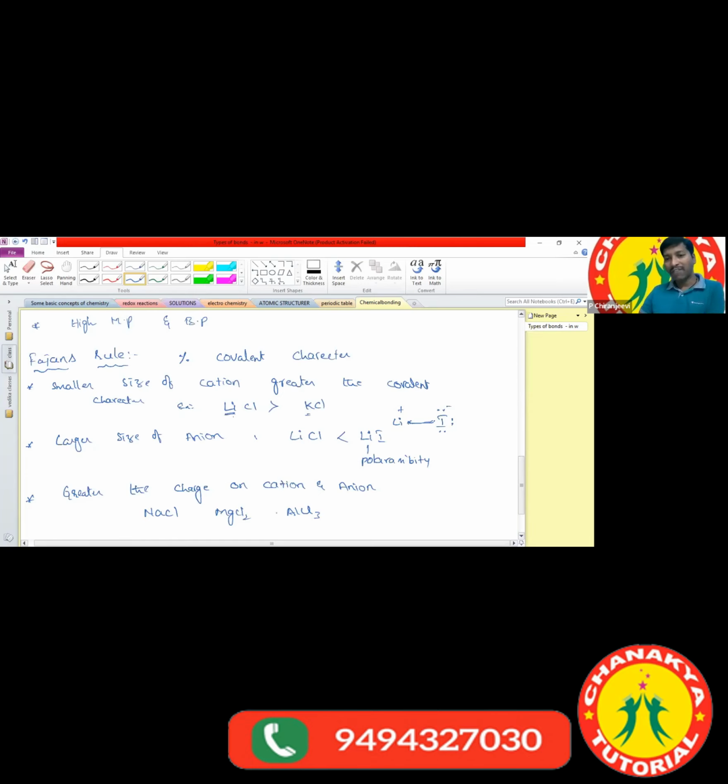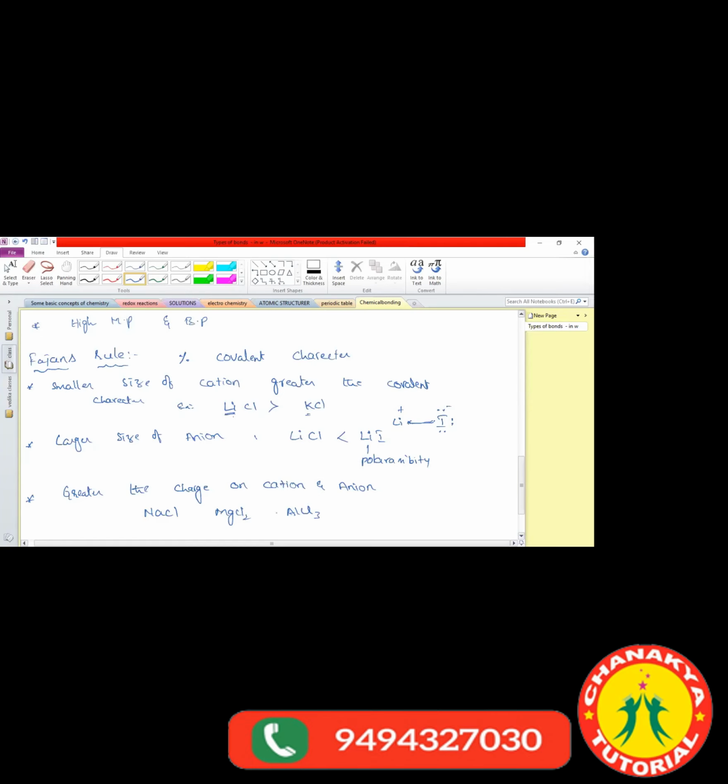Which one has the greater covalent character? Which chloride? NaCl, I think so. The statement is missing: greater the charge on the cation or anion?